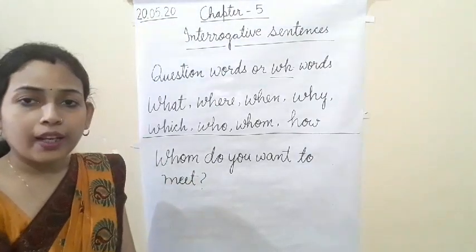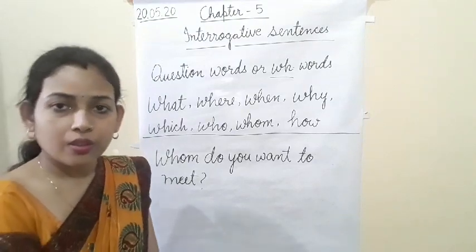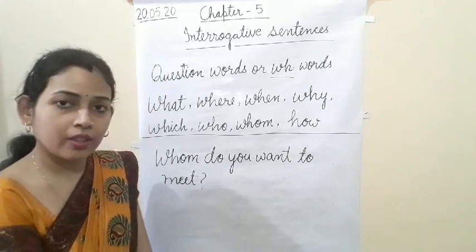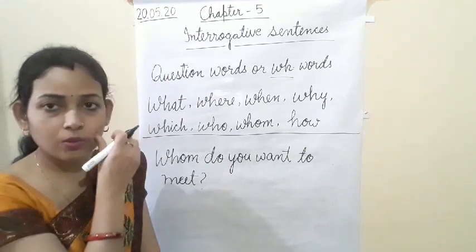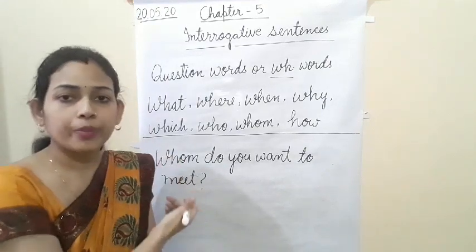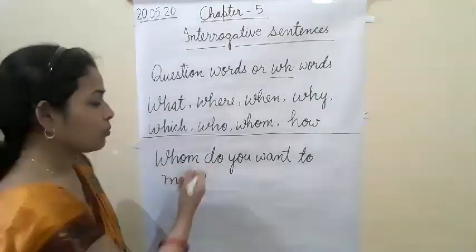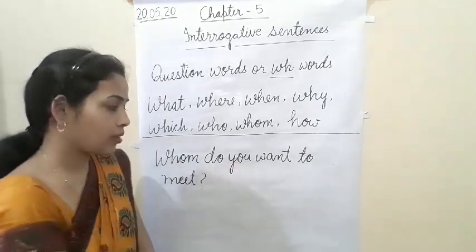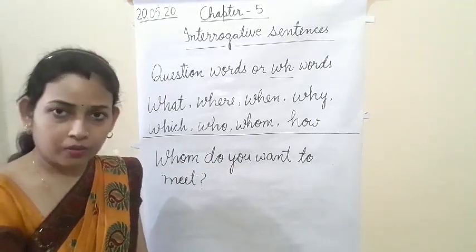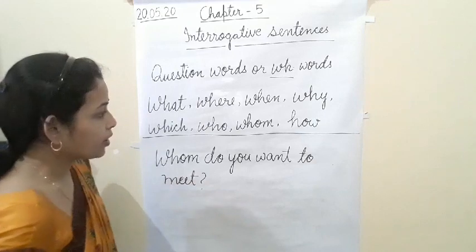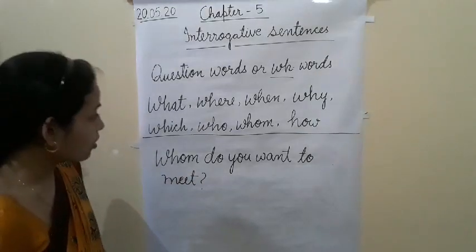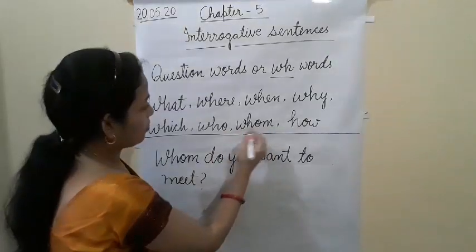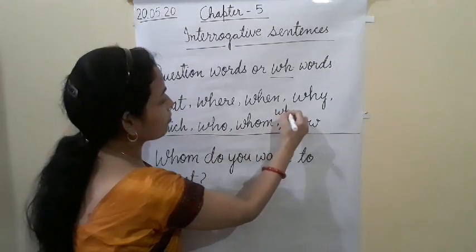So I have written the whom example here. As you see, when we form the question word or WH word, it always comes at the beginning. So whom, then again according to the rule, helping verb, subject and main verb. Clear? After whom, whose. Whose I have not written here. Whose is also there.